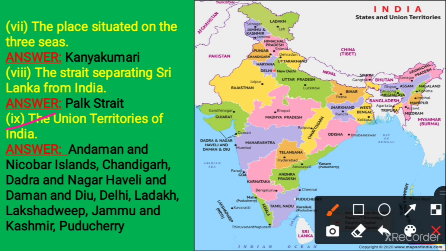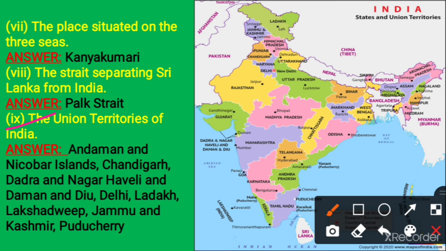Last question, the Union Territories of India. A very important question. We have to name the Union Territories of India as well as mark them. There used to be 7 Union Territories, but those who answer 7 are wrong. Actually, now it has changed.